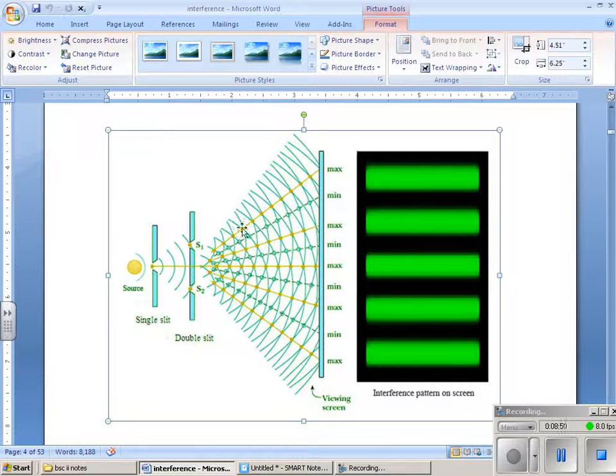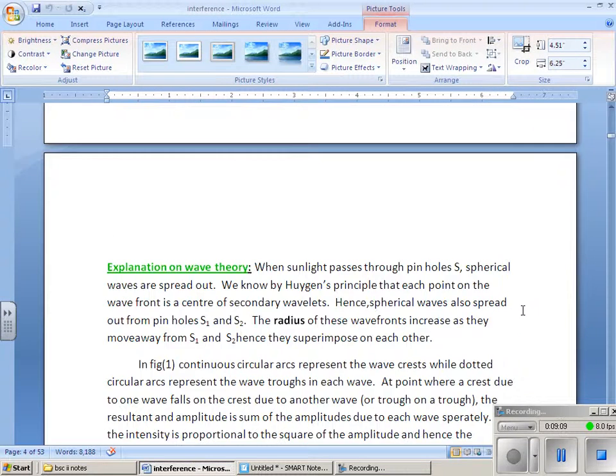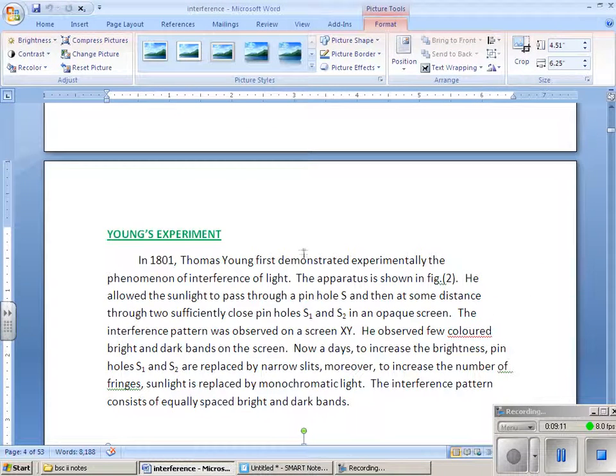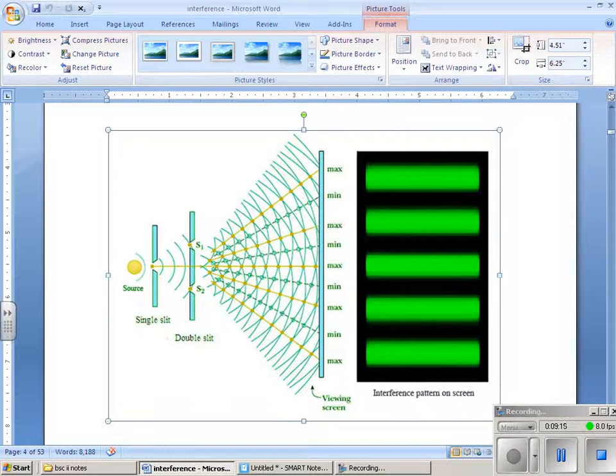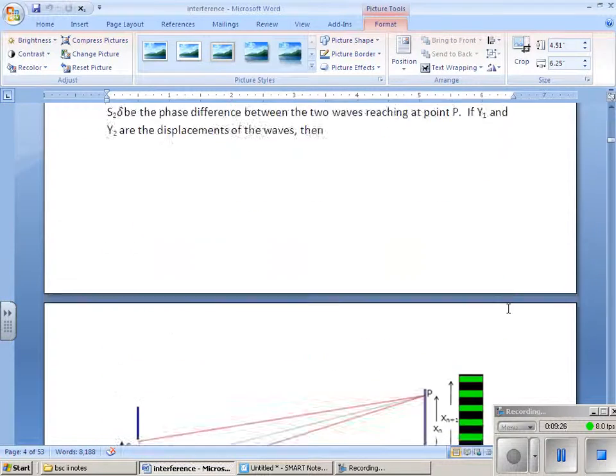See here how interference is taking place. At this point the waves are in phase with each other, where we are getting maximum intensity. At this point we are getting minimum intensity. So alternating dark and bright fringes we can see when we place a screen at this point. So this is Young's double slit experiment, which shows how the interference pattern takes place, and how we can see the interference pattern on a screen.